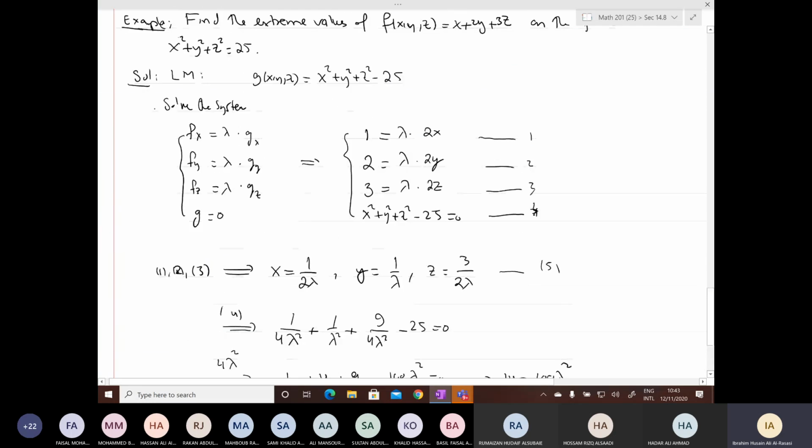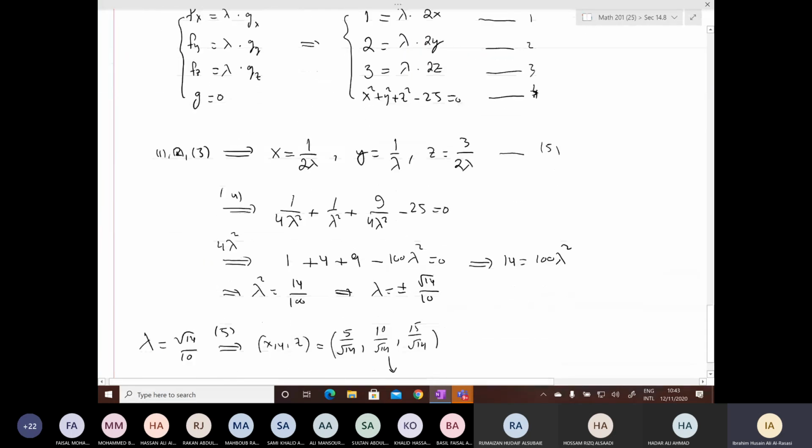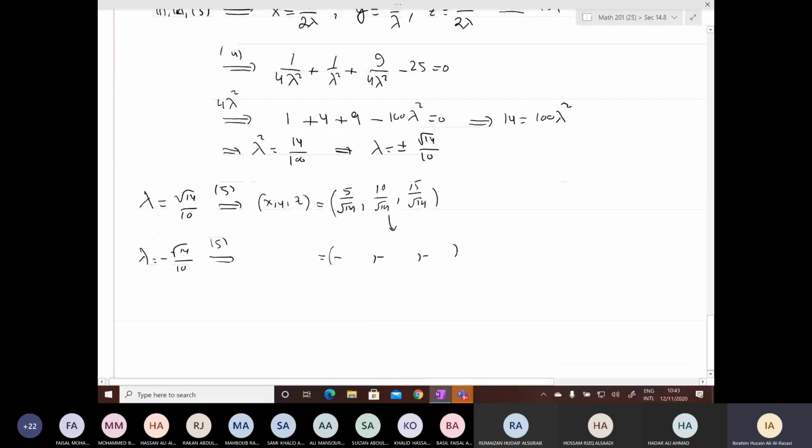Now just evaluate f at these points, and when you simplify, you get 5 root 14 and minus 5 root 14. So this is the maximum value, 5 root 14, and this is the minimum value, minus 5 root 14.